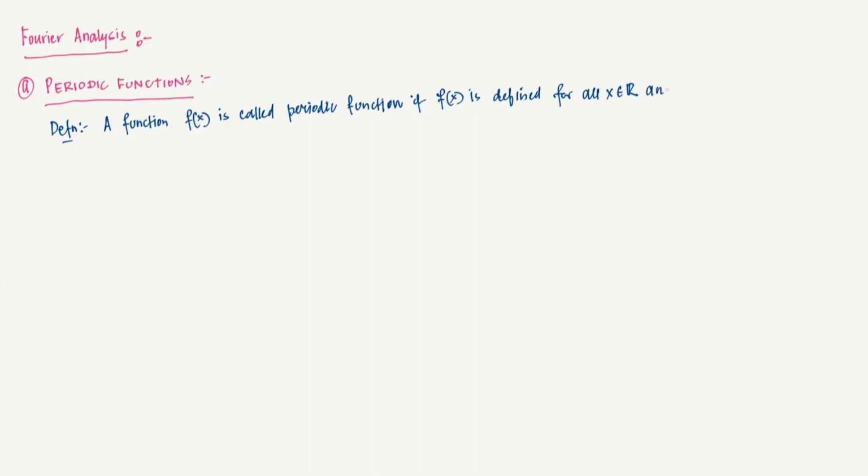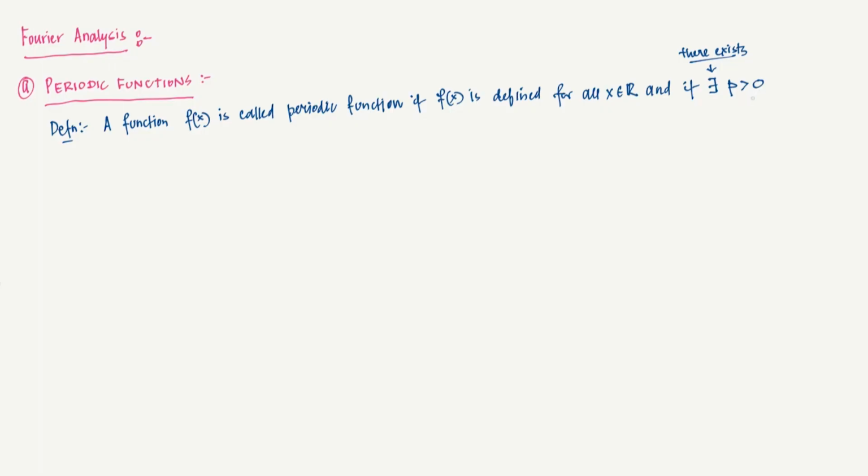And moreover, this is very important, if there exists, so this sign means there exists, a p, the period. We'll call this a period of the function, and this has to be strictly positive.